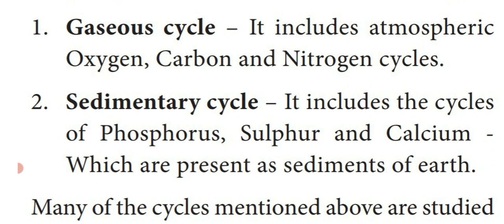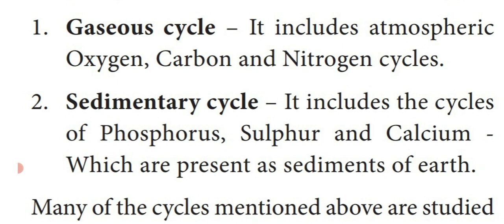These nutrients are present in the air in the gaseous state. Example, oxygen for the respiratory process, carbon dioxide for the photosynthetic process, and nitrogen for the growth and development of the plant body. So these three are present in the atmosphere in the gaseous state, that is known as gaseous cycle.